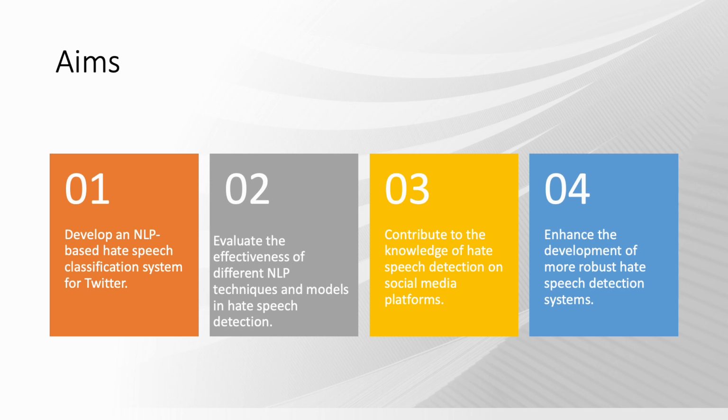One of our key aims is to contribute to the knowledge of hate speech detection on social media platforms. Lastly, we strive to provide insights into the strengths and limitations of existing approaches and contribute to the development of more robust hate speech detection systems.